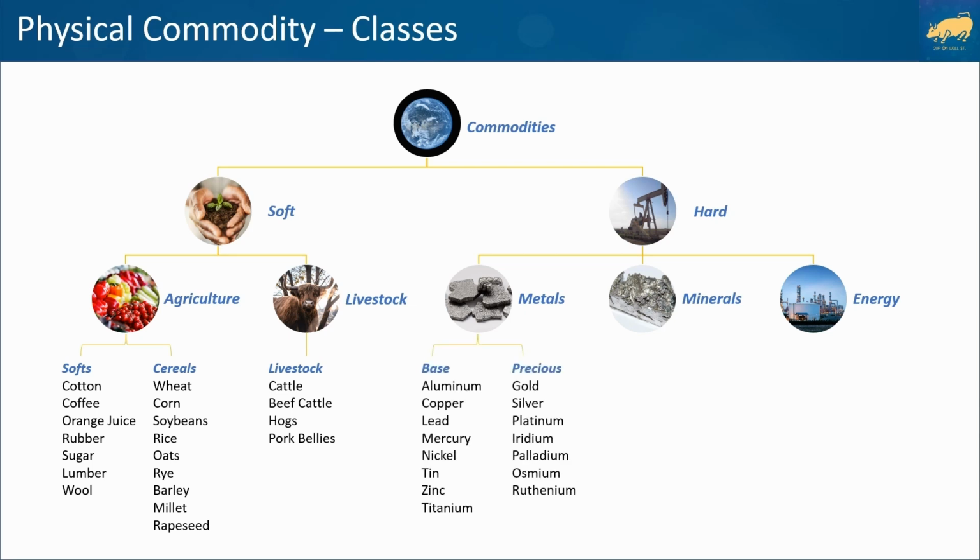Metals are grouped into base or industrial metals and precious metals. Base metals include aluminum, copper, lead, mercury, nickel, tin, zinc, and titanium. Meanwhile, precious metals include gold, silver, platinum, iridium, palladium, osmium, and ruthenium.